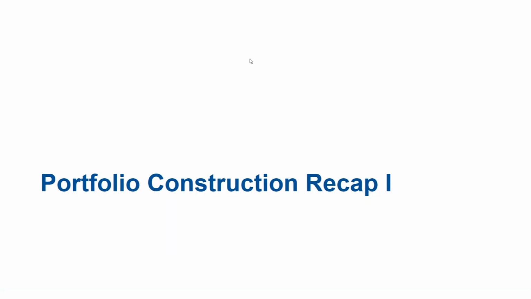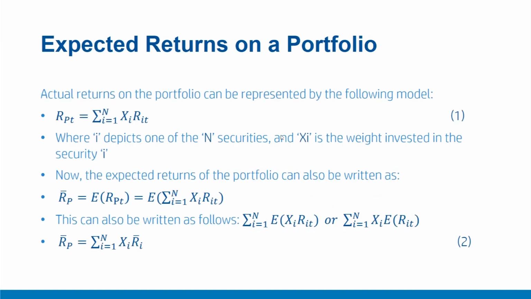Portfolio construction recap 1. In this video, we'll discuss the expected return, risk, and correlation structure for a multi-security portfolio. The actual return on a portfolio of assets for any given period is the weighted average of the actual return on the individual securities for that given period. The weights are the fraction of the portfolio invested in securities. Now we'll try and compute the expected returns of the portfolio. But what is the need to compute the expected returns? Because it is the expected returns that are matched with the risk profile in various portfolio applications, not the actual returns.